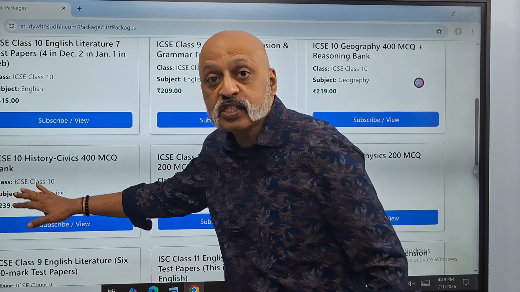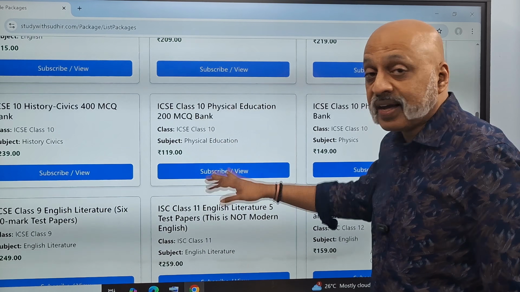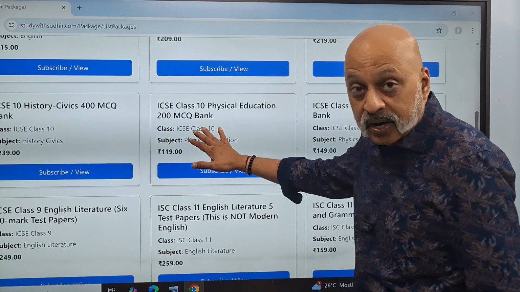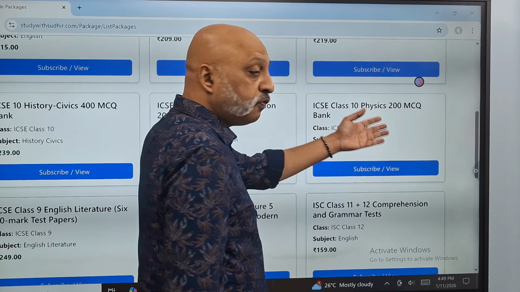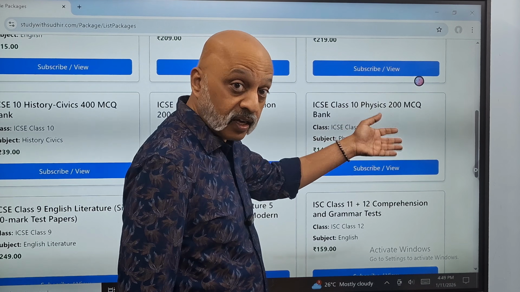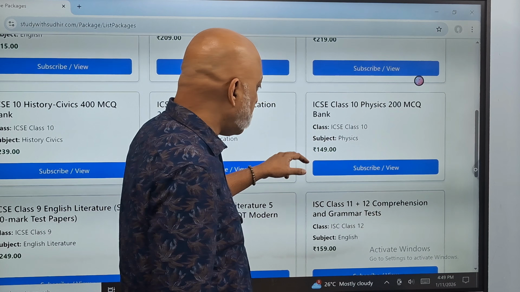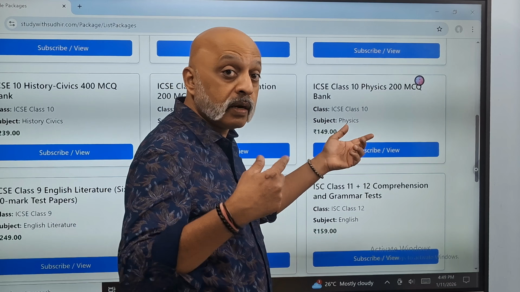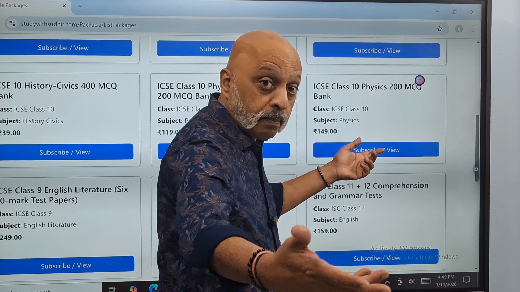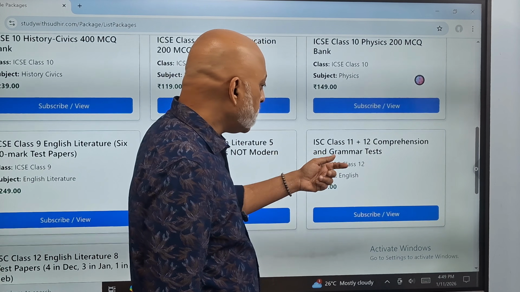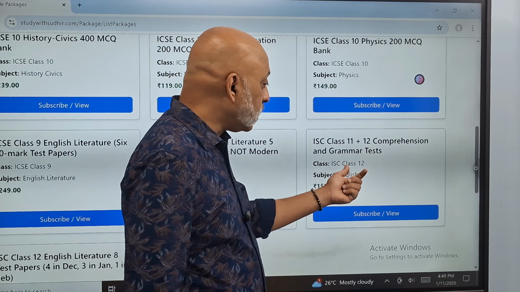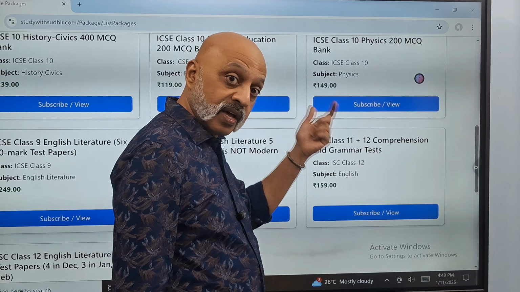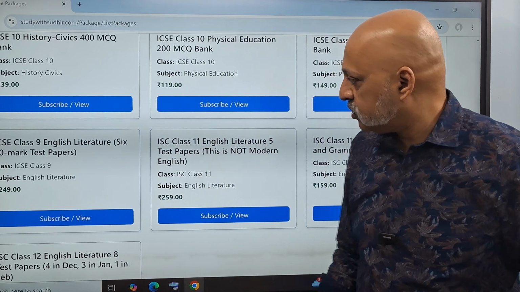This is the History-Civics, 400 MCQs. Physical education, your optional subject, 200 MCQs. This is physics, again 200, which is one of the largest selling. 200 MCQs bank. One student wrote to me that many of the questions had also come in the pre-board examinations. This is the ISC class 11 and 12 comprehension and grammar test papers, similar to the 9th and 10th. There are 5 passages in this.